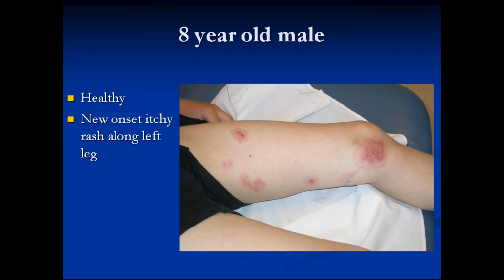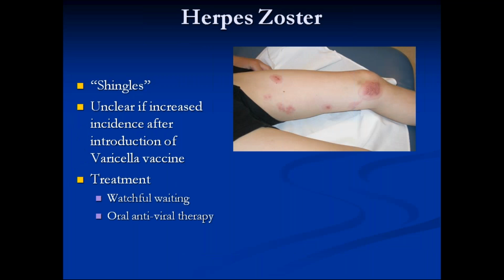Next one, you can just follow the pictures and my lecture rather than reading the slides. This is a child who presented with vesicles in a particular fashion. What can be the diagnosis? Okay, the diagnosis is herpes zoster. Herpes zoster is also called shingles. As you all know, herpes zoster is reactivation of varicella zoster virus, which was dormant in the ganglion.